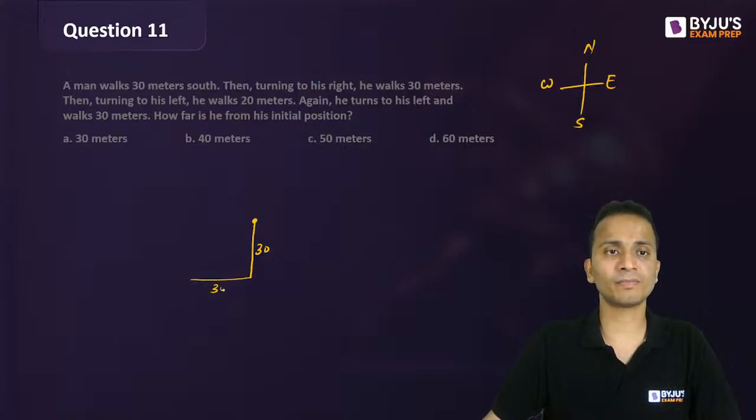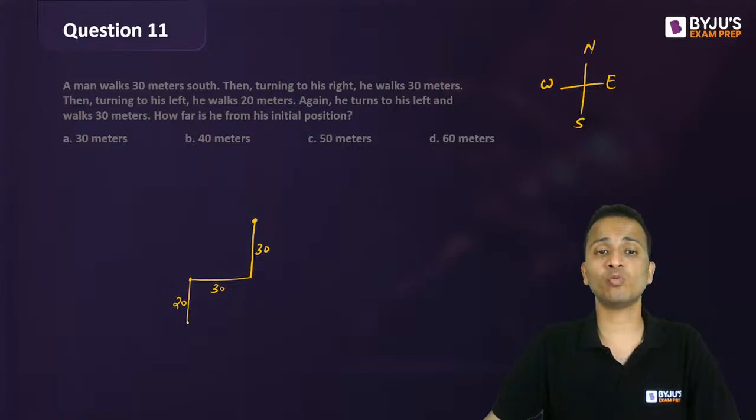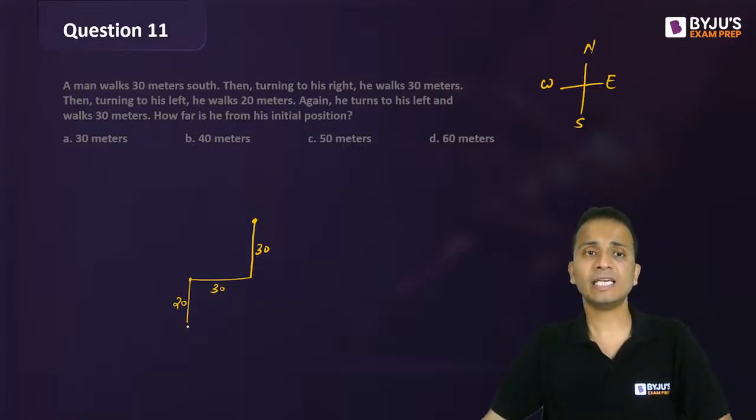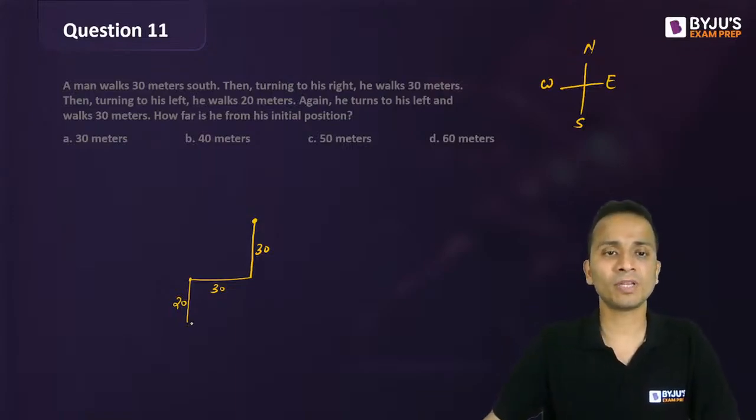Fine. Then turning to his left, he walks 20. So from here, what will left be? It will be downwards or towards south. He walks 20. Again, he turns to his left and walks 30. Now from here, his left will be our right hand side direction, that is east, and he walks 30 meters. Okay, and he stopped at this point.